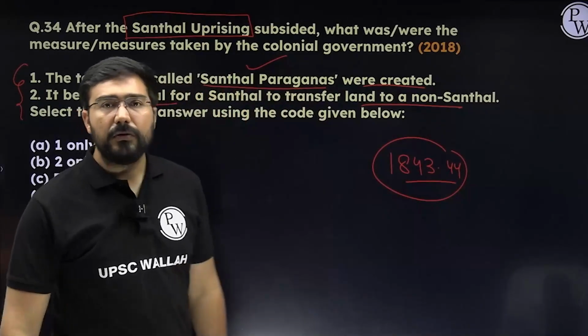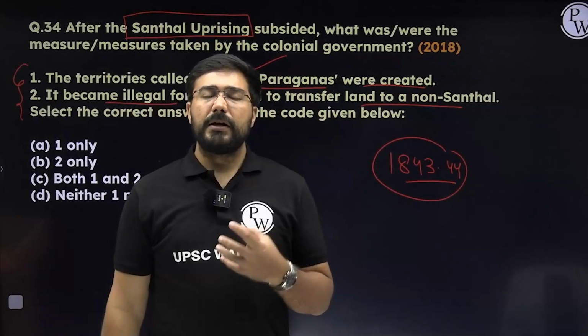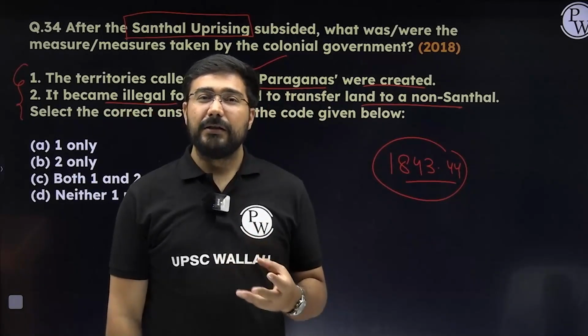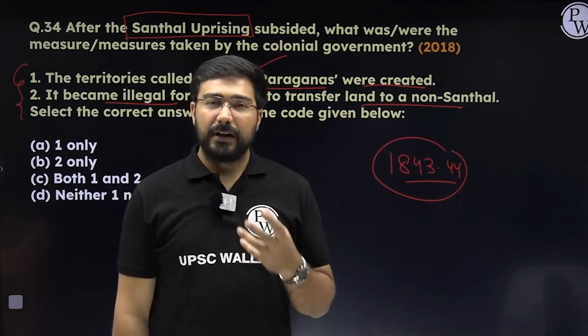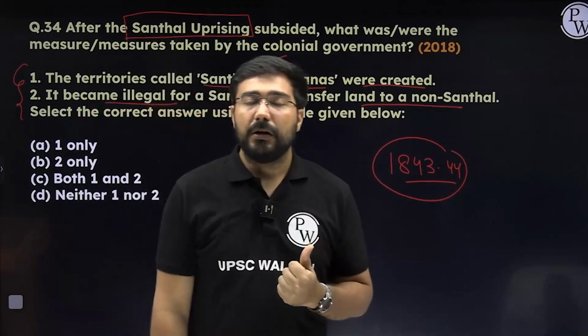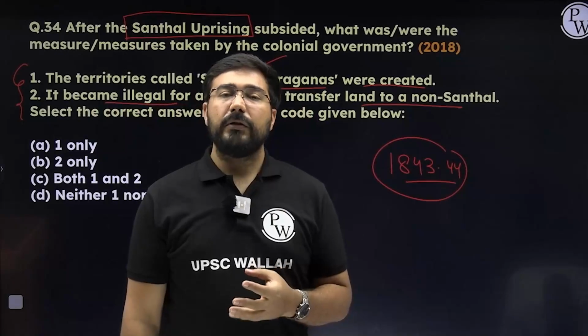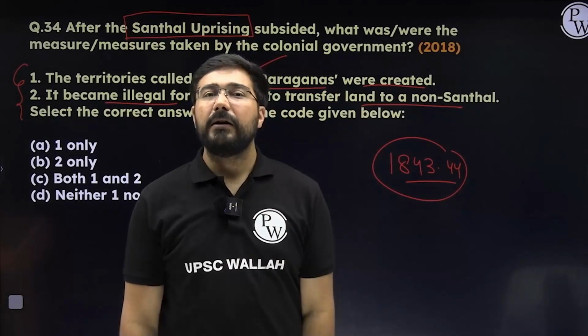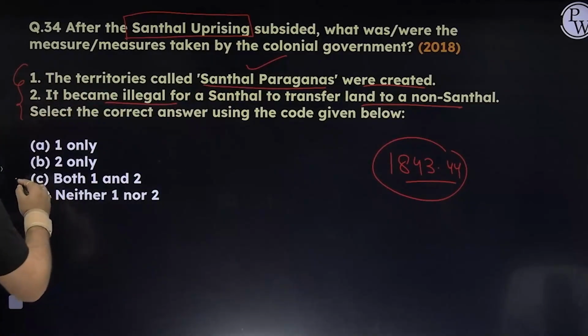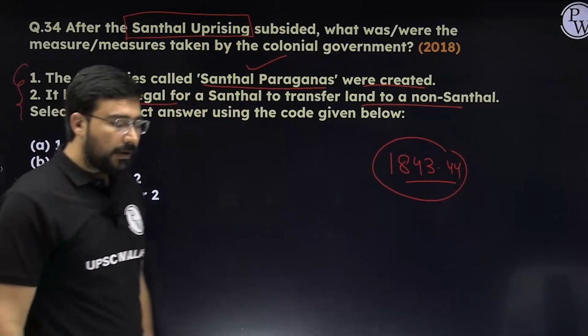Second, it became illegal for a Santhal to transfer land to a non-Santhal. This is also correct. You must have seen that there are so many tribal areas in India where you cannot purchase land, right? So from where do we see the beginning of these laws? These laws came from these kinds of movements. These revolts have been responsible for even directing some of the policies that we have in our current state also. The second statement is also correct. So in this case, the answer is going to be C, both 1 and 2.